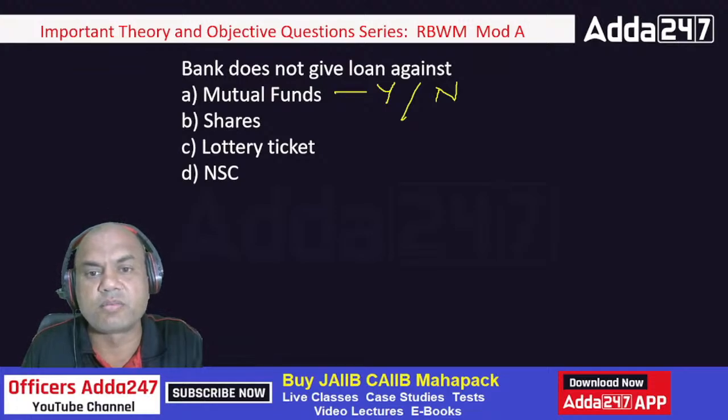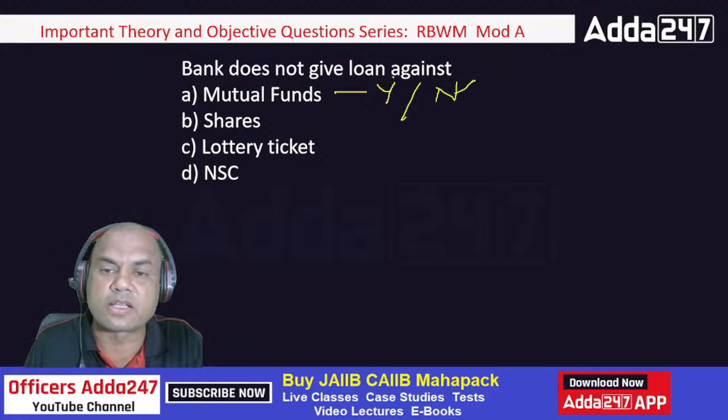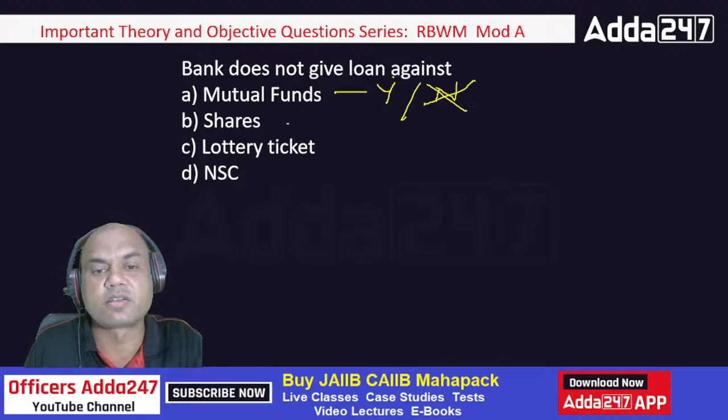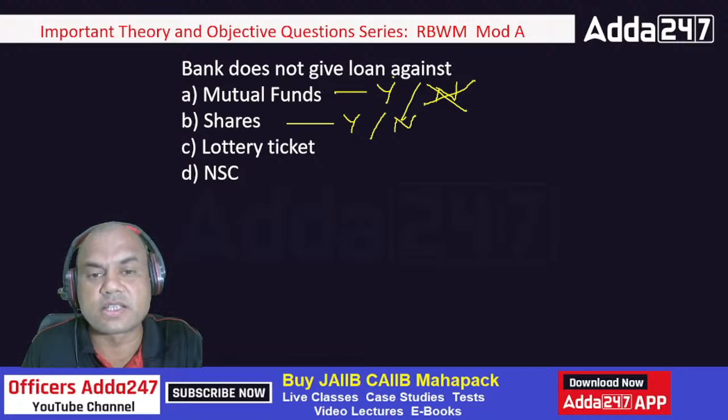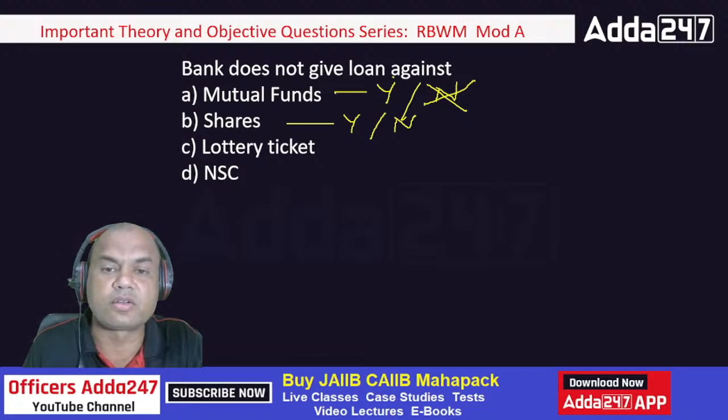Y or N. Majority are typing Y, so that is correct. You give loan against these mutual funds. Shares, Y or N, everyone. Give the answer please. Yes. Do you give loans against these shares or don't you give it? Again yes, because that is LAS, loan against shares, we call it LAS or loan against securities.